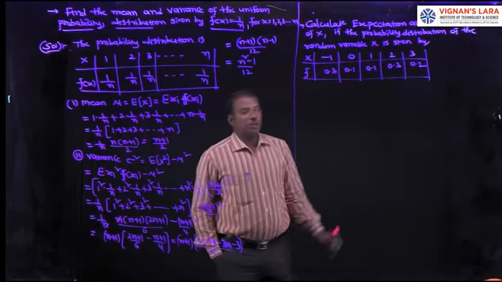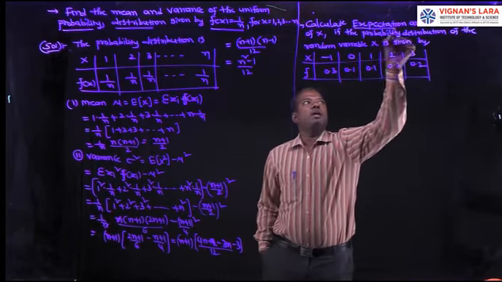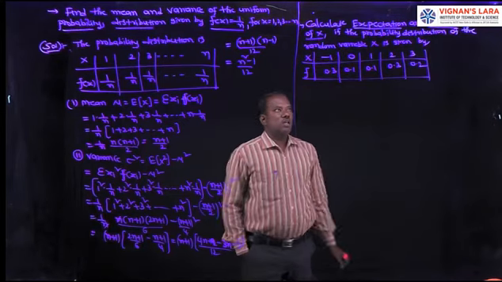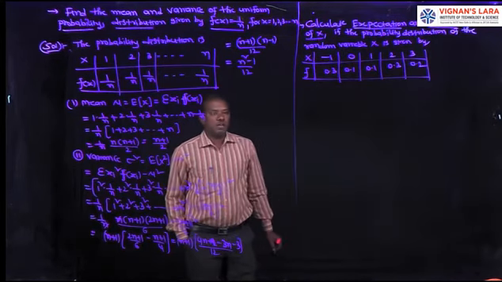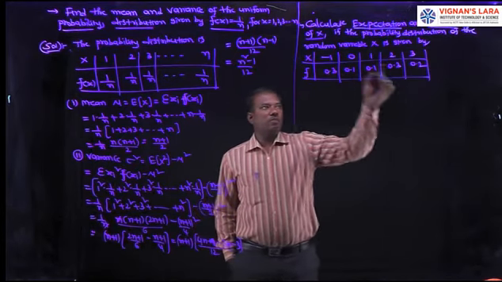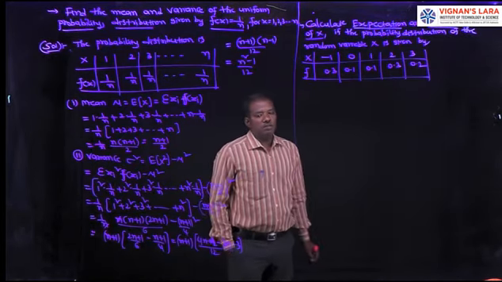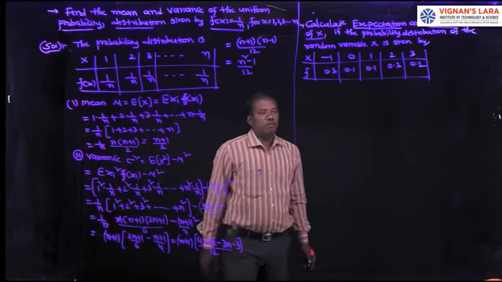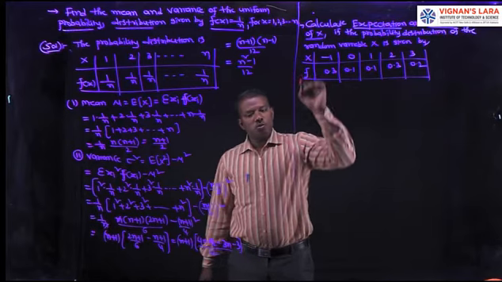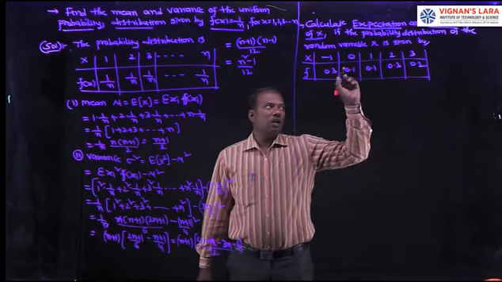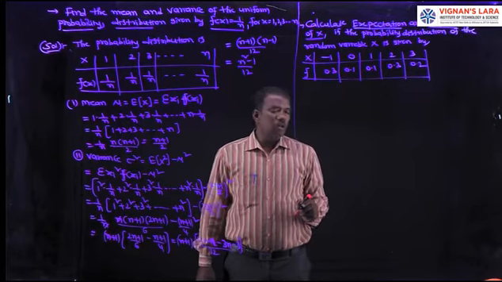Calculate the expectation or mean and variance of the random variable X, if the probability distribution of the random variable X is given by x values varying from minus 1 to 3, p values 0.3, 0.1, 0.1, 0.3, 0.2. The distribution table is already given, so directly we can calculate the expectation and variance of the distribution.